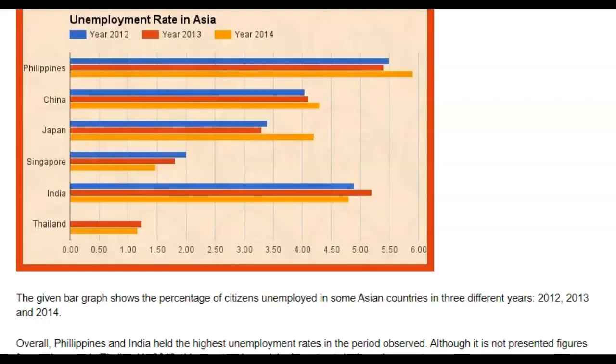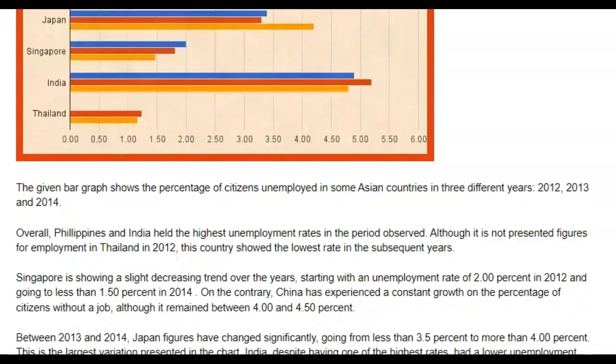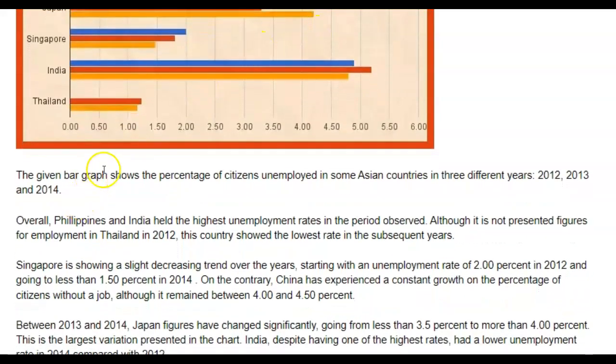Let's start with your task one about unemployment. The given bar chart, remember we call them line graphs, but bar charts, okay? So the given bar chart shows the percentage of citizens unemployed in some Asian countries in 3 different years. Okay, fine. Overall, Philippines and India held the highest unemployment rates in the period observed. Good. Although it is not presented figures for employment in Thailand in 2012, this country showed the lowest rate in the subsequent years.